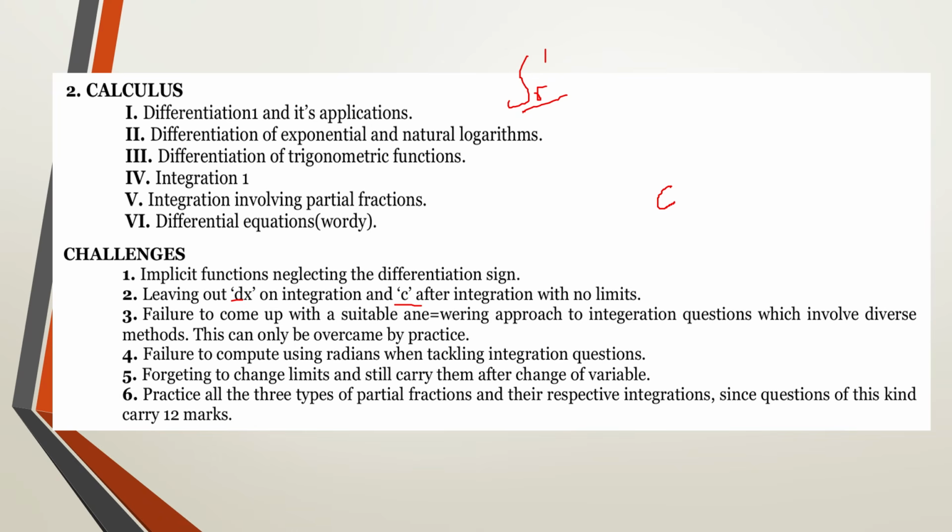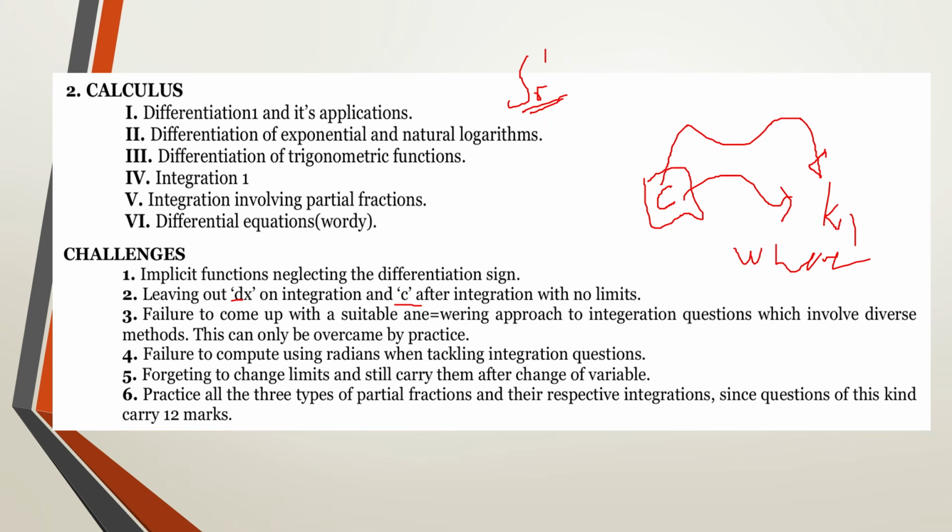Now there are some instances where you are going to integrate twice. So if you have already used the constant of integration c, then you can use another constant, which may be k. And then you put a comma, and then you say where k is the constant of integration. If you have done two integrations at once involving different constants, you make sure that you specify the other constant by putting a comma and then saying where k is the constant of integration.